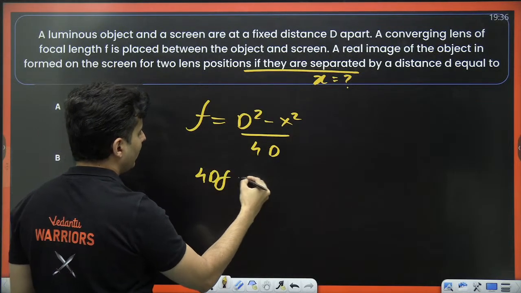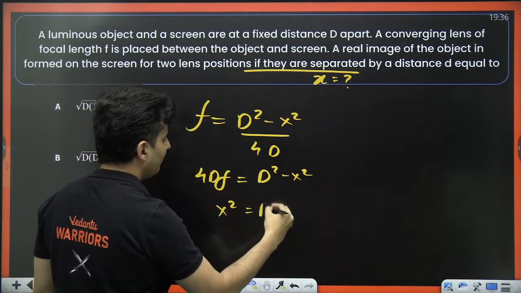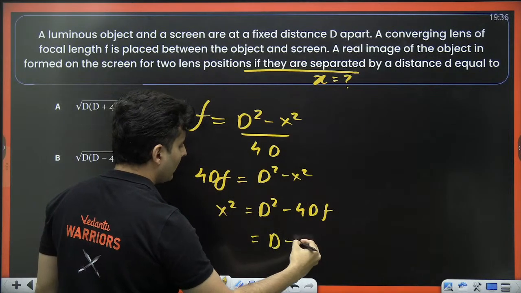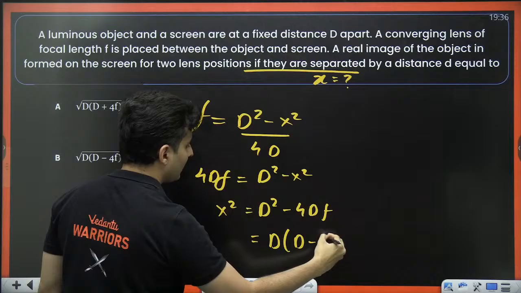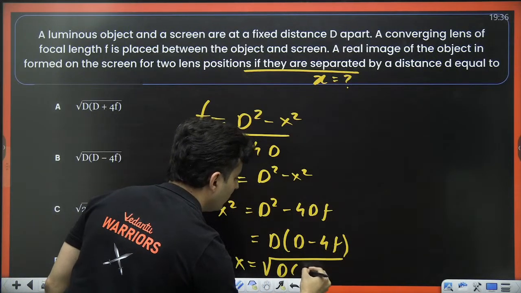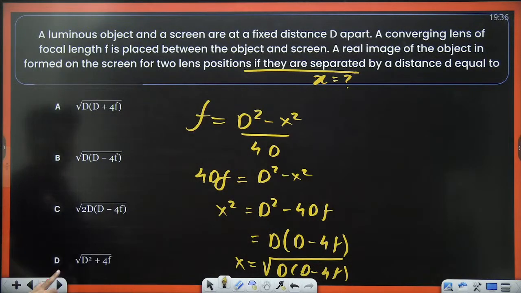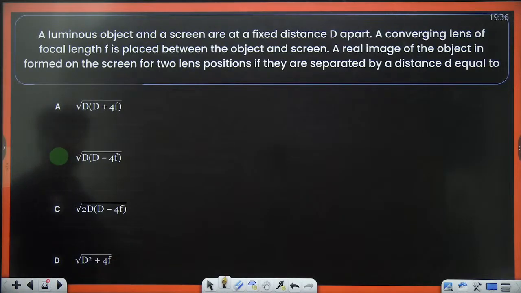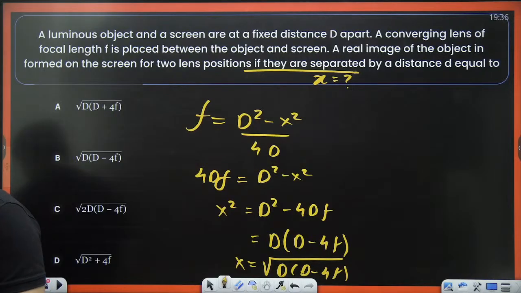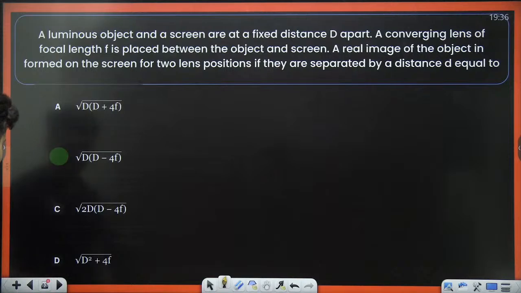So 4Df is D square minus x square. So x square will be D square minus 4Df. Taking D common, it will become D into (D minus 4f). So x will be root of D into (D minus 4f), and you will see that is option number B. Straight questions can come, direct questions. Yes, you can use sunlight and also find the focal length. There is no harm in that.